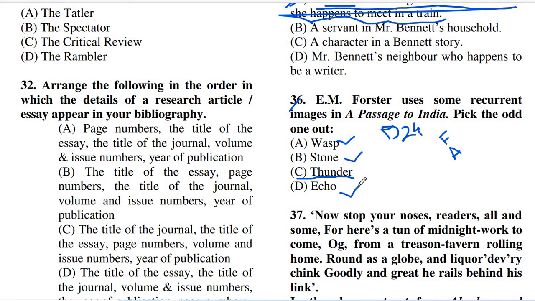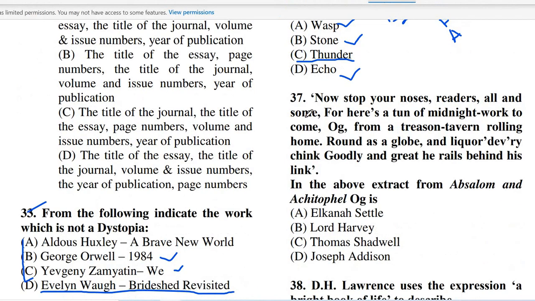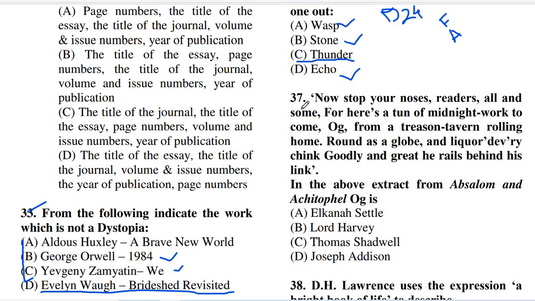So these are in A Passage to India, but the thunder is not there. Now comes question number 37. "Now stop your noses, readers all and some, for here is a ton of midnight work to come, Og from a treason tavern rolling home, round as a globe and liquored every chink, goodly and great he sails behind his link." In the above extract from Absalom and Achitophel, Og is.